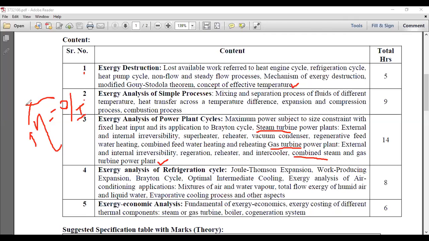Now, what do you mean by cogeneration? Maybe when we are utilizing the waste gases to increase the thermal efficiency. Cogeneration is related to some kind of renewable energy, so we are using renewable energy like solar energy and wind energy.